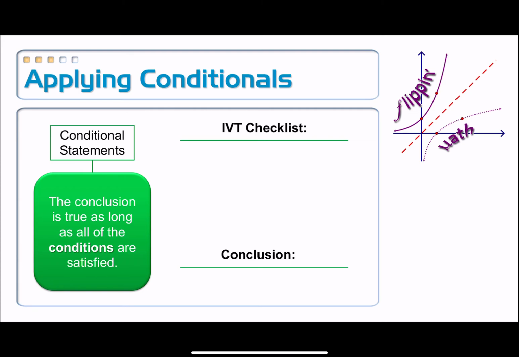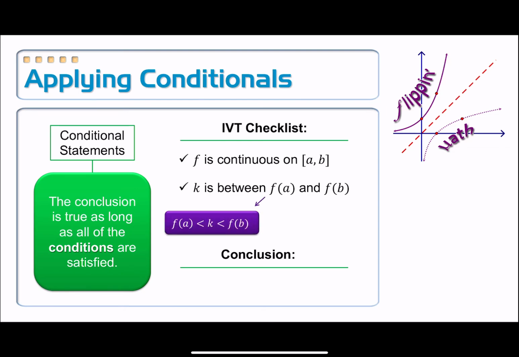I need to make sure the conditions are satisfied. The first one is that your function is continuous on the closed interval from a to b. With Venom's growth, we did it by saying human growth was continuous between those two dates, February 14th to February 21st, a year and a week later. The second one is that you have to find a y value in between your two endpoints, and we usually establish that with an inequality. It's very obvious that we have a y value in between these two, and there's no telling which one is going to be bigger. It's a case-by-case basis. So maybe it is that f of b is bigger.